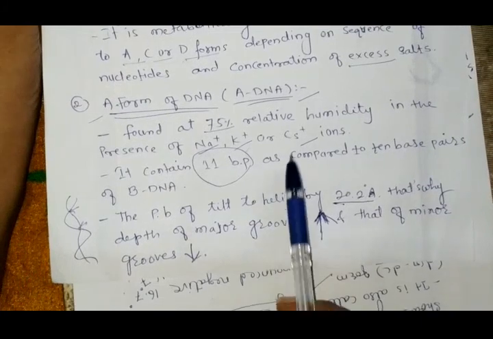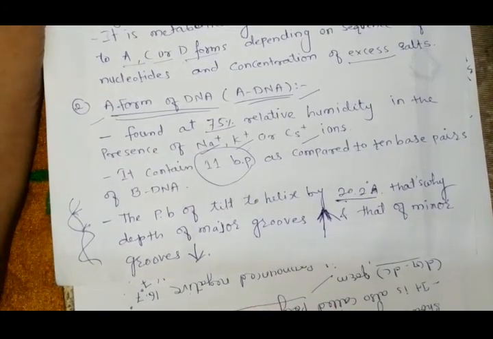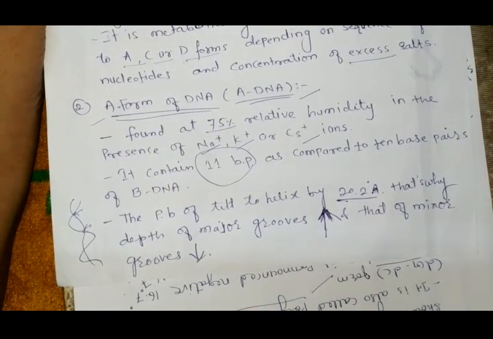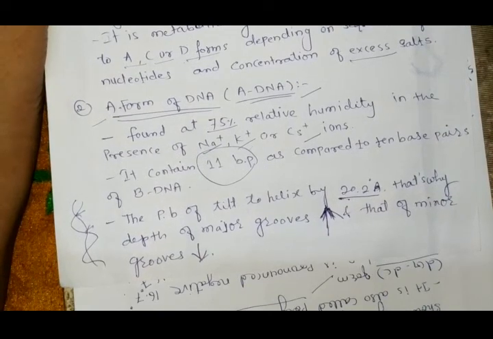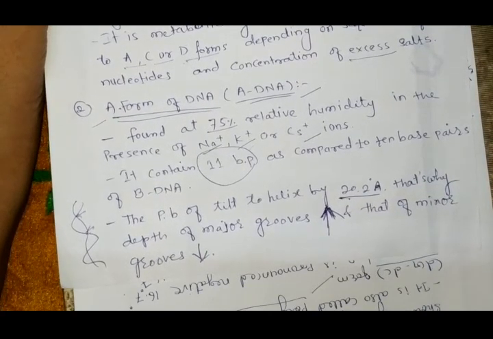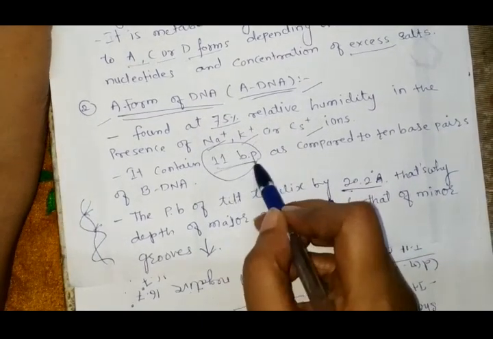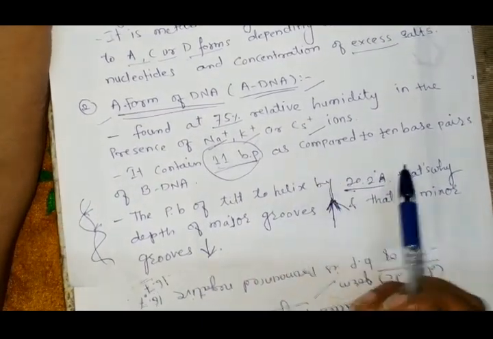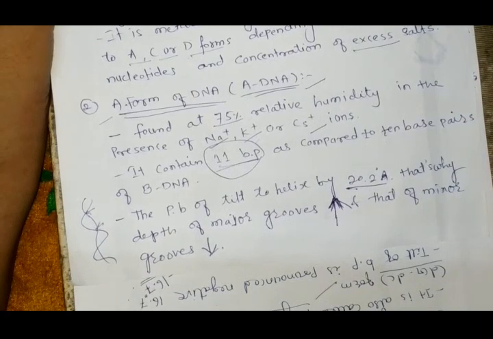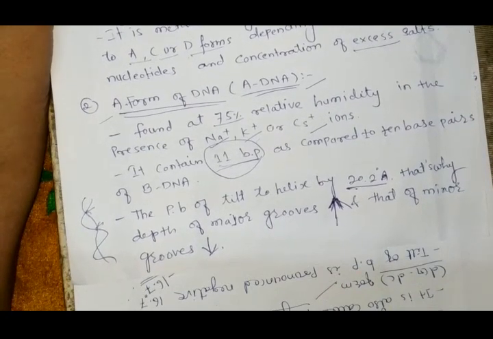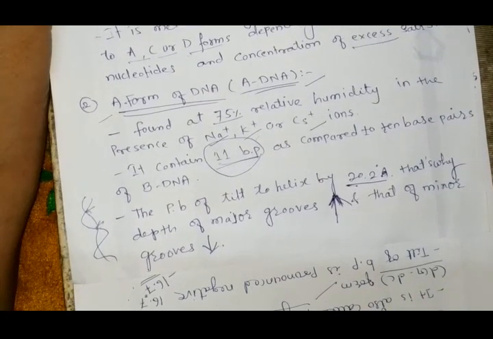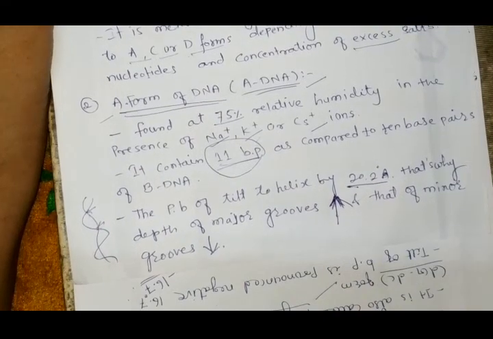Now, this A form of DNA contains 11 base pairs as compared to the 10 base pairs of bDNA. In the B form of DNA, 10 base pairs are present per turn of nucleotide, but in the A form of DNA, 11 base pairs are present, and these base pairs are tilted to the helix by 20.2 degrees. That's why the depth of the major groove increases and the minor groove decreases.